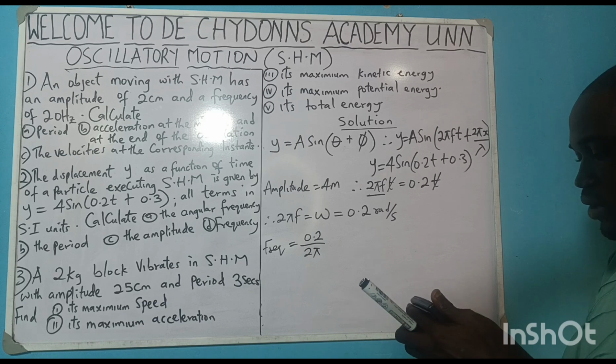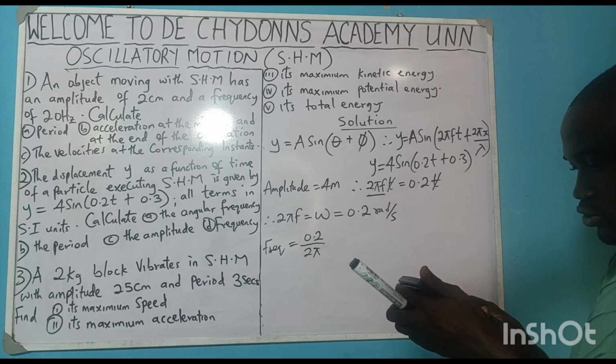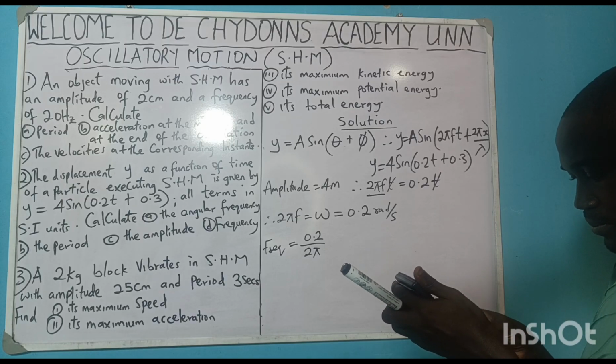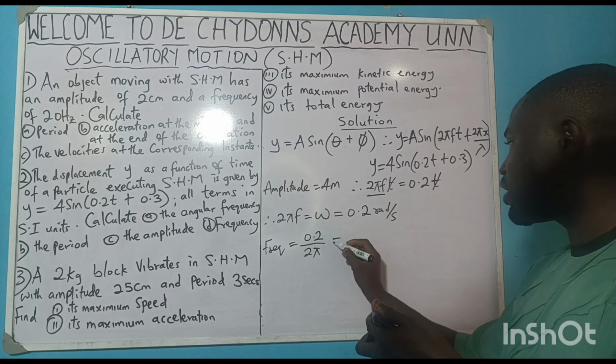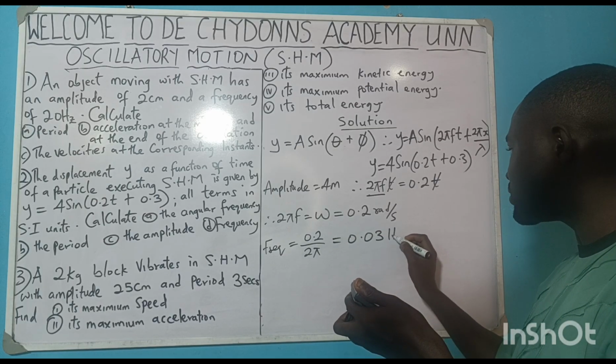I get my frequency, 0.2 divided by 2 pi. That one will give you 0.03 hertz.